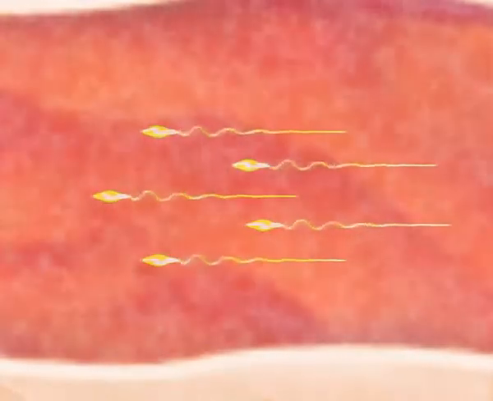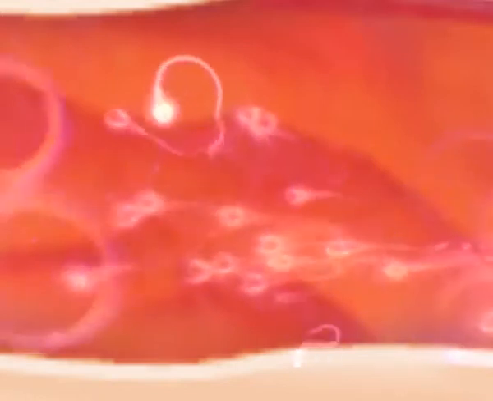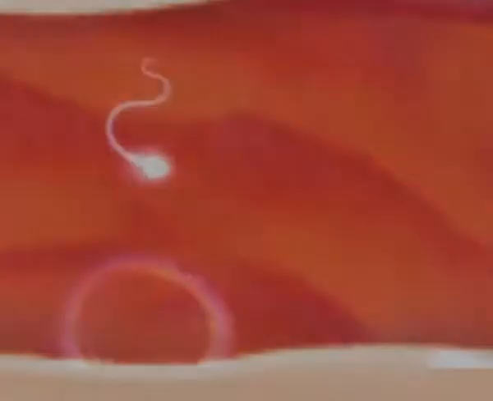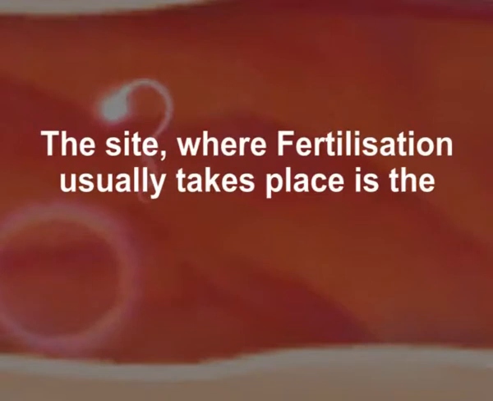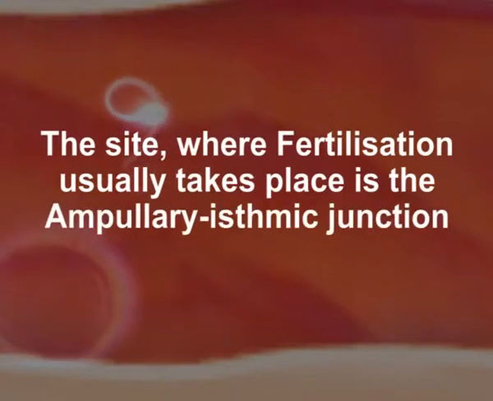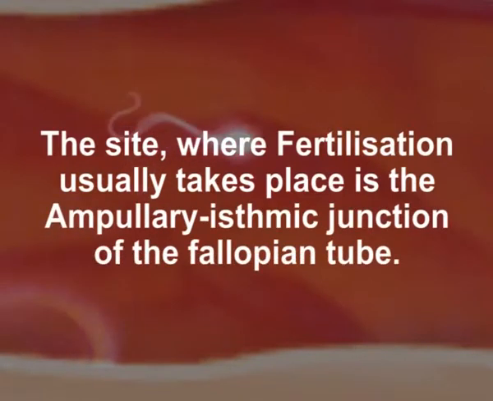Efforts are made by millions of sperms, but only a few happen to complete their journey. Although many sperms contribute enzymes to disrupt the follicular cells, only one sperm can make entry into the ovum. The site where fertilization usually takes place is the ampullary isthmic junction of the fallopian tube.